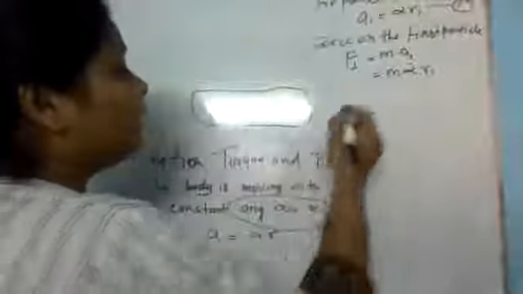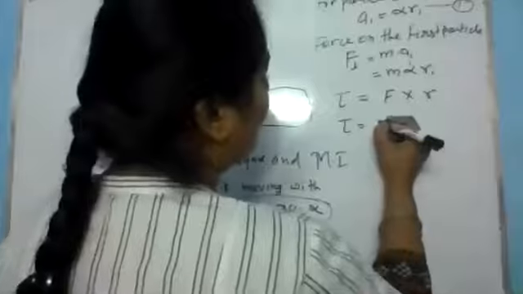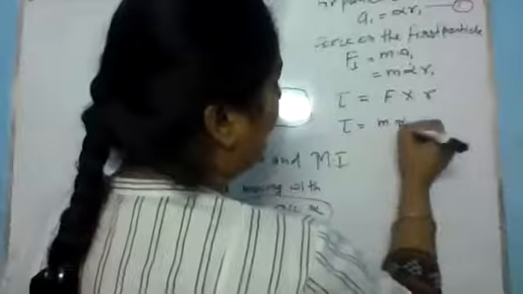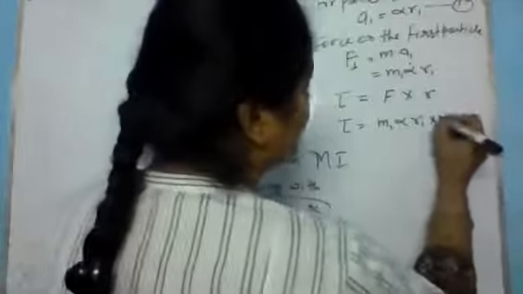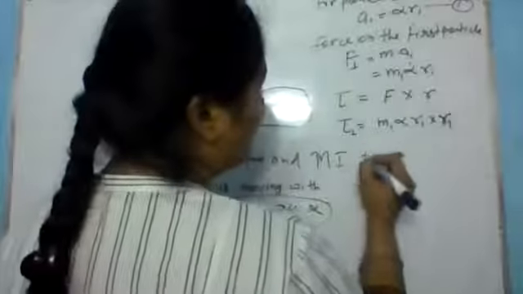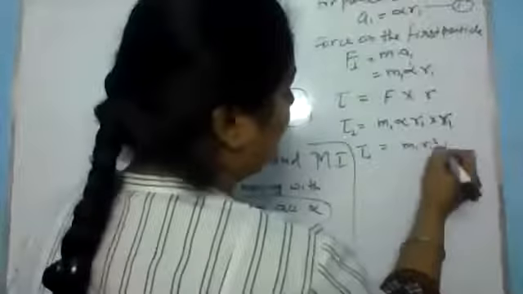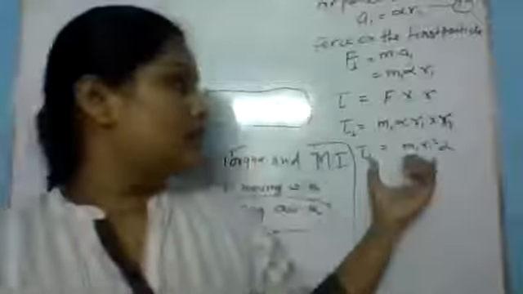Now we know about torque. Torque is moment of force, which means force multiplied by the distance, right? So we can write the torque for particle 1 as m1 alpha r1 multiplied by the distance from the axis of rotation, r1. So tau 1 will be equal to m1 r1 square alpha. Is this step clear?